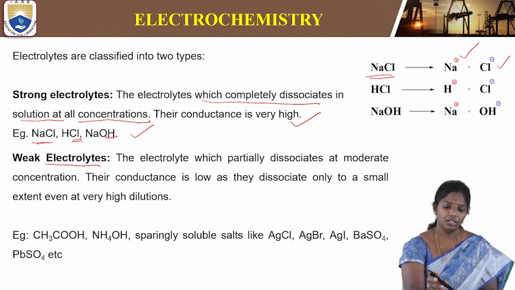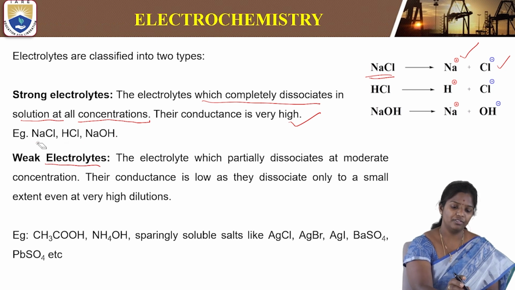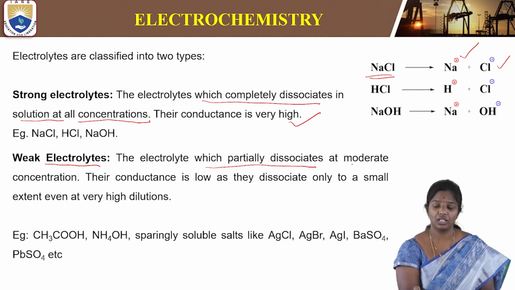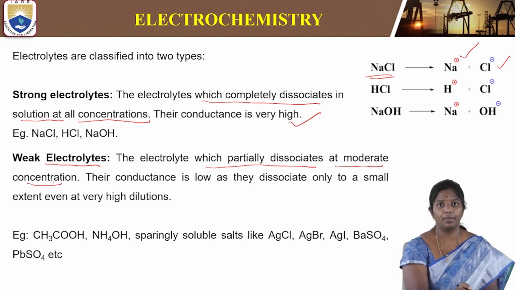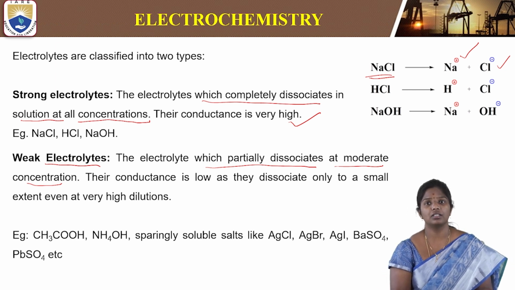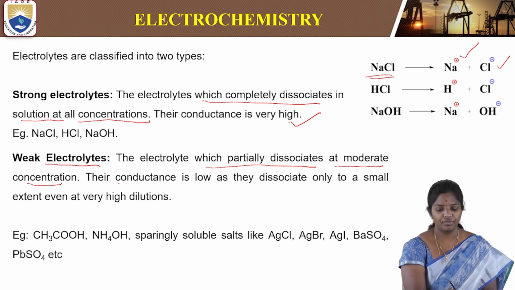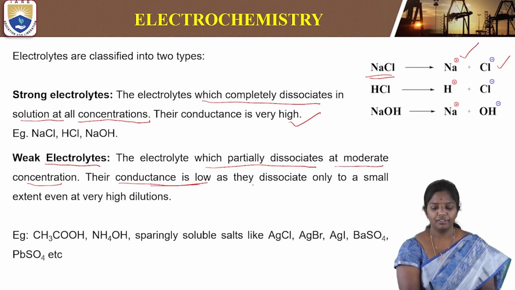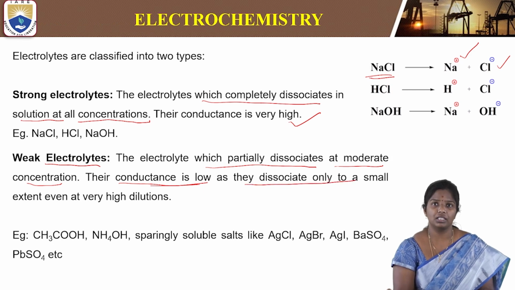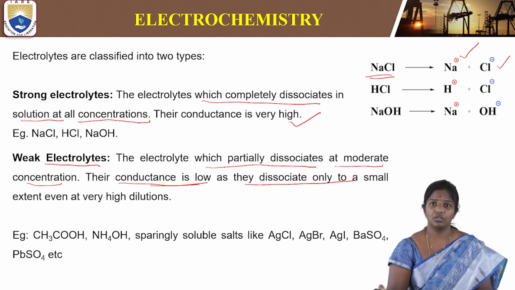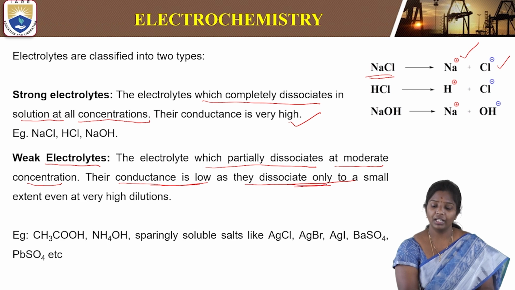Then what about weak electrolytes? Weak electrolytes partially dissociate at moderate concentration. They have lower conductance, as they dissociate only to some extent, even at higher dilutions. When the dilution increases, the dissociation should also increase. However, weak electrolytes dissociate only to some extent. Therefore, they are called weak electrolytes.